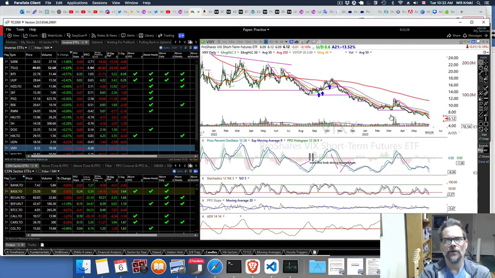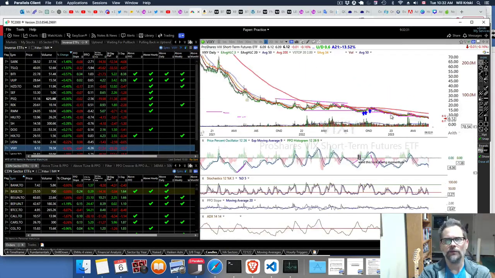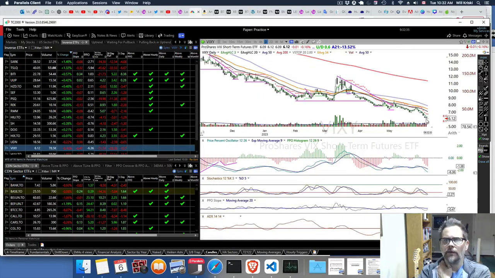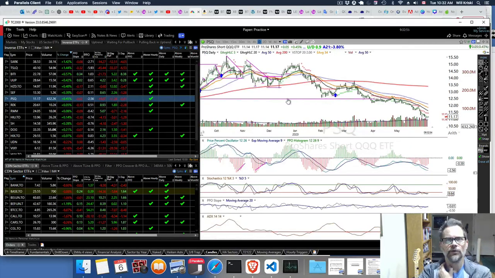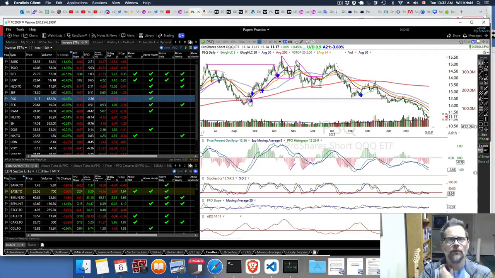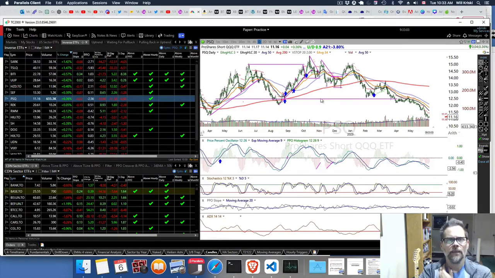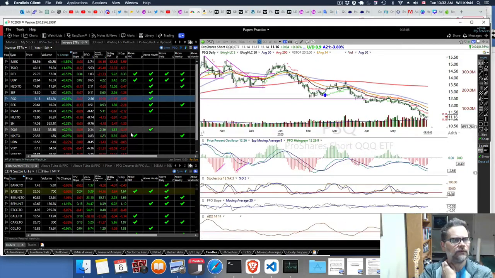You can't really compare this chart to previous because it'll just keep going down lower and lower. But that's pretty low there. PSQ is the NASDAQ one. Again, you need to see a break of the downtrend and higher lows like this. You see how you had a low here and then another higher low. That's where you might get in. These are somewhat short-lived a lot of times. Although there was a good one, obviously, in 2022, that's up to you if you want to get into those ones. But hopefully that helps you.